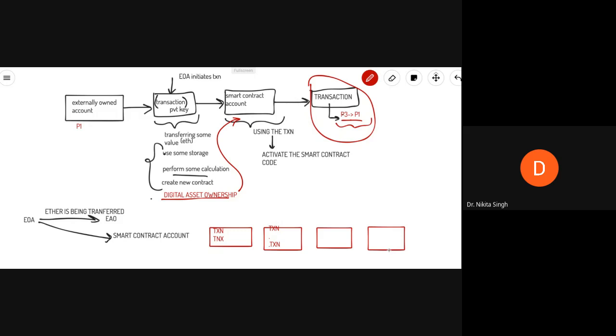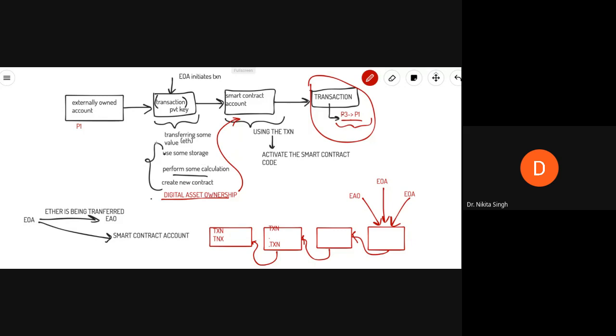All of these transactions are initiated by several externally owned accounts, and these transactions go inside the blocks in the blockchain.